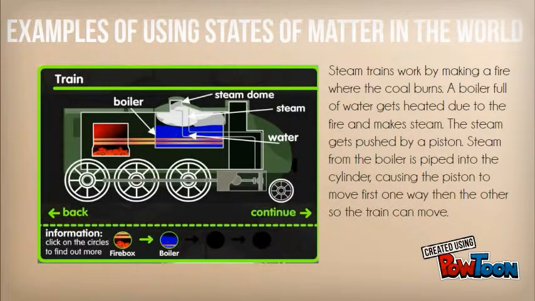Steam trains work by making a fire where the coal burns. A boiler full of water gets heated due to the fire and makes steam. The steam gets pushed by a piston. Steam from the boiler is piped into a cylinder, causing the piston to move, first one way then the other, so the train can move.